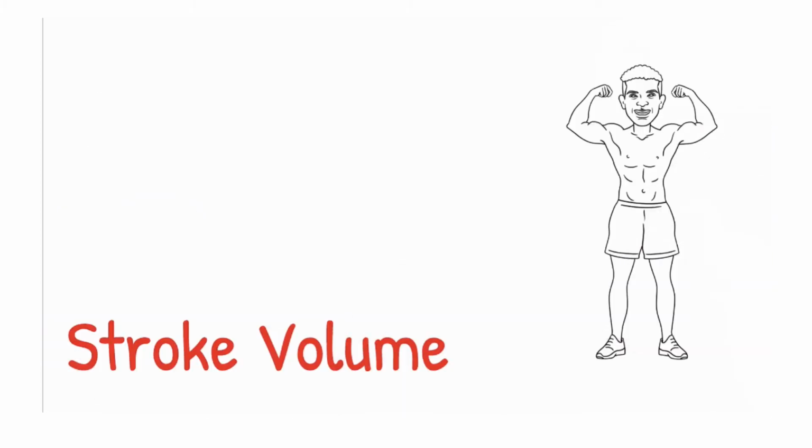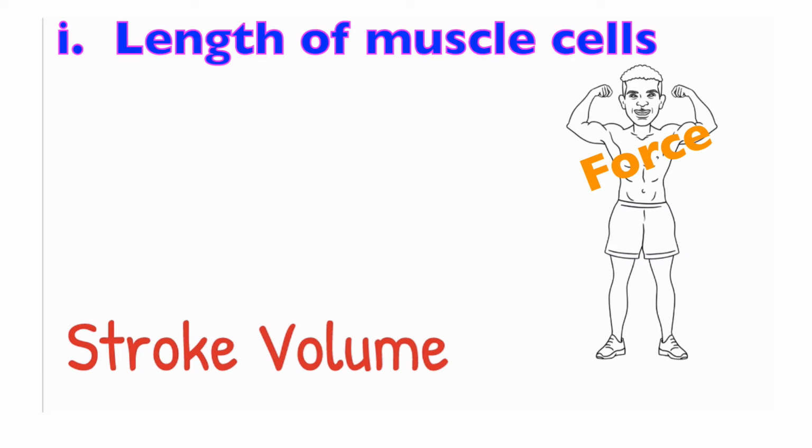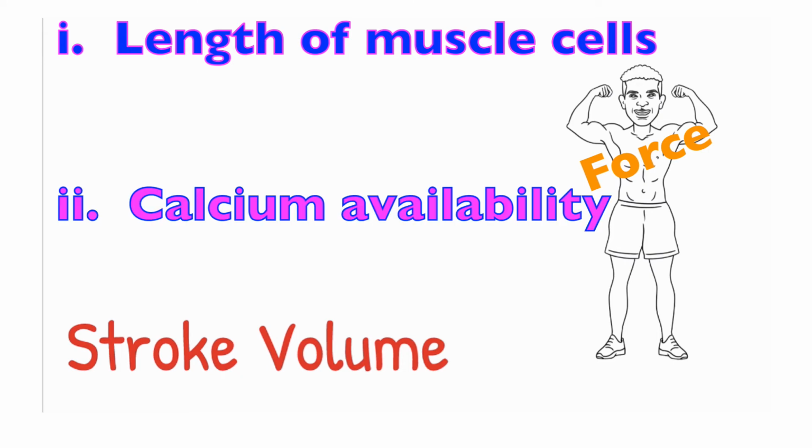The other factor affecting cardiac output is the force of ventricular contraction, and the force is directly related to stroke volume. The greater the force, the greater the stroke volume. And there are two factors that impact stroke volume. One is the length of the muscle fibers before contraction. The second is the availability of calcium.